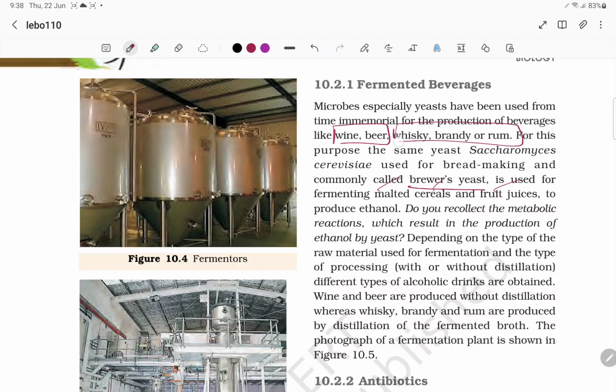Whiskey, brandy and rum are made with the distillation process. So that's how you can remember: we don't mix water with wine and beer while consuming, but we mix water with whiskey, brandy and rum while consuming, because these came from distillation, which is concentrated alcohol. This is diluted alcohol.